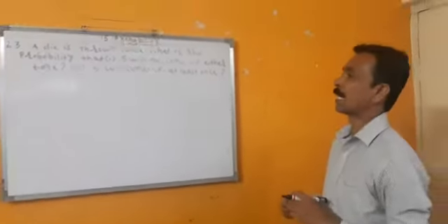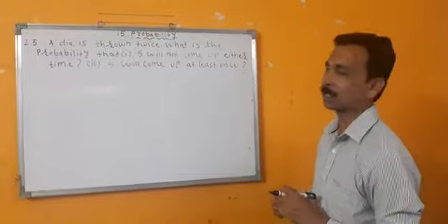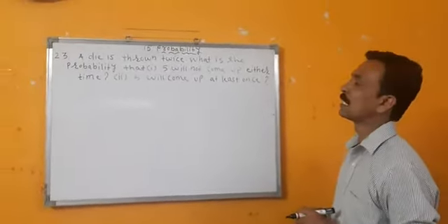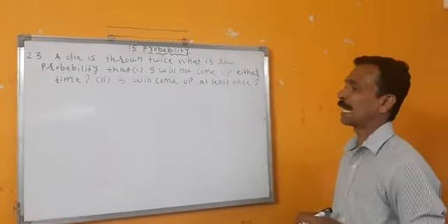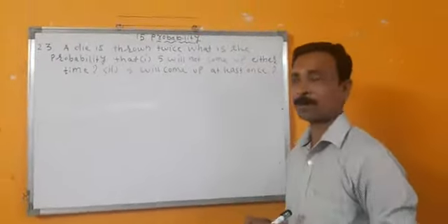23rd sum. A die is thrown twice. What is the probability that number 1, 5 will not come up either time. Second, 5 will come up at least once. A die is thrown twice.